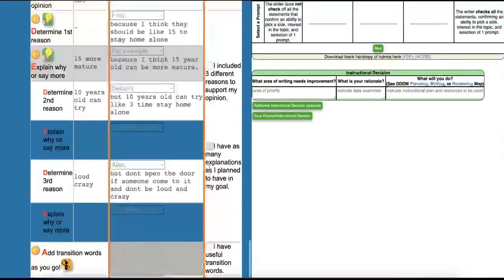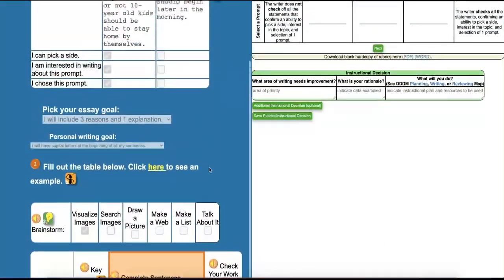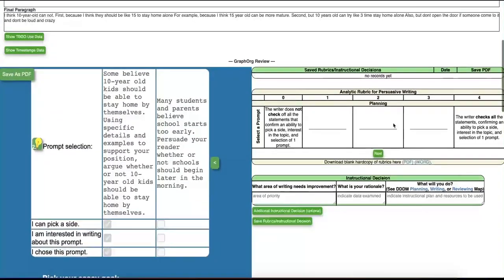After a quick scan of the student work, I can look at the analytic rubric for persuasive writing. This is where the teacher will score the student's writing and determine the next instructional steps. Now let's score the essay. The first section of the rubric is planning. Let's see how Sama did.